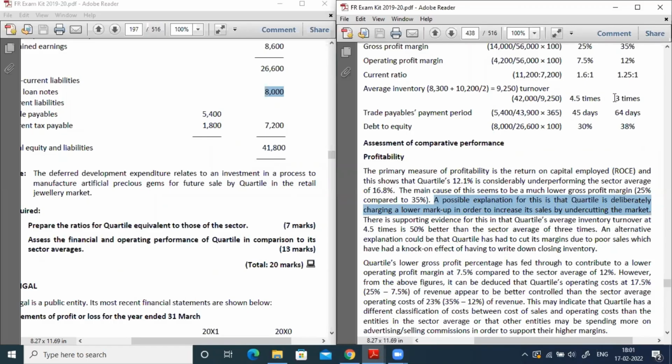Now just see this one: inventory turnover. Industry inventory turnover is 3 times. It means every year the industry is converting the inventory into sales only 3 times, but your firm is converting the inventory into sales 4.5 times. It means your firm's sales are very high compared to the industry. How did they achieve that? Maybe by decreasing their profit markup. I hope it makes sense, right, participants? Yes. Can I get your opinion on this? The company might have increased their sales by decreasing their profit margin.